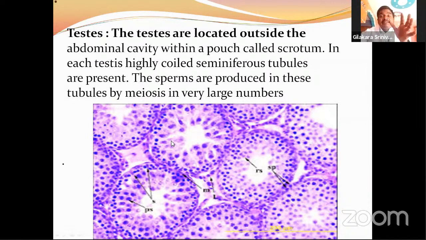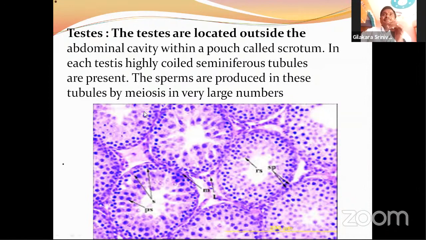The internal layer of the seminiferous tubules is covered with a layer of cells called the germinal epithelium. The tissue of the germinal epithelium undergoes many mitotic divisions and one meiotic division and forms a number of cells. These cells are called sperm cells.